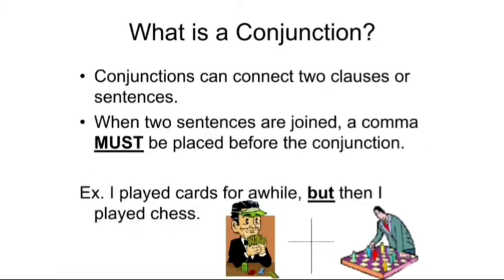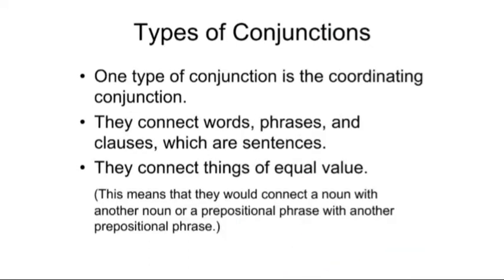Now conjunction can connect clauses or sentences. When two sentences are joined, a comma must be placed before the conjunction. Just like this one, I played cards for a while, but then I played chess. Now you see the conjunction but is used here, and immediately what is done? One comma is added just before the term but.